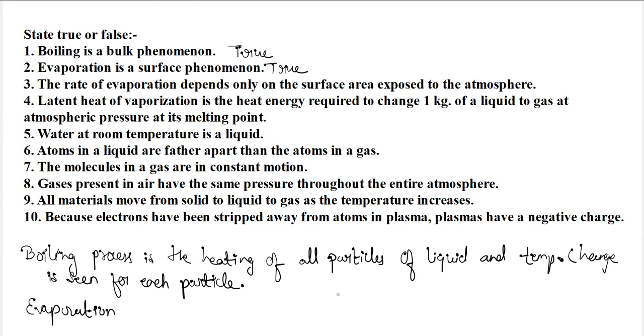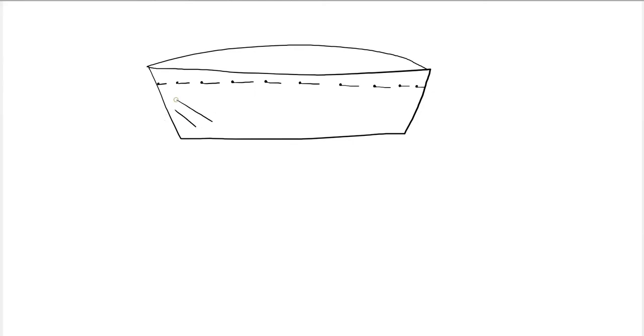So how will liquids be converted into gaseous state? Let's take an example. I am taking a container which looks like this. In this container, the liquid is filled up till this level which I am denoting, and below it, it is fully filled with water, till this upper dotted line. Now, what will happen? The evaporation will start from the upper surface only.